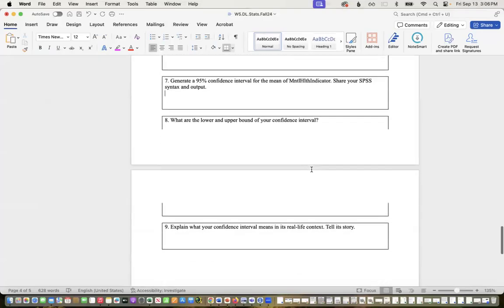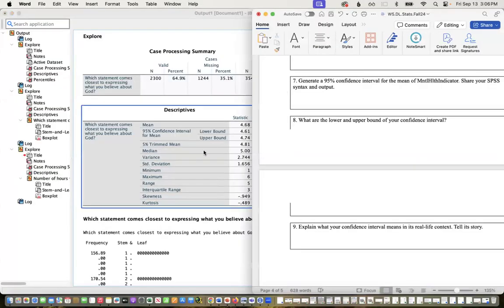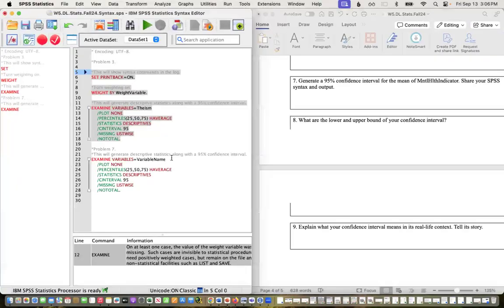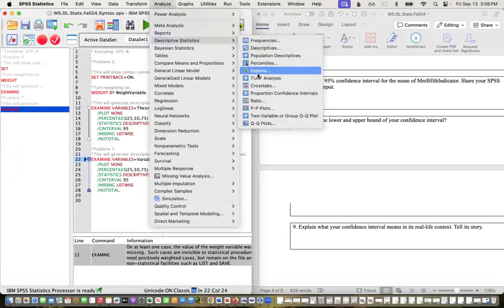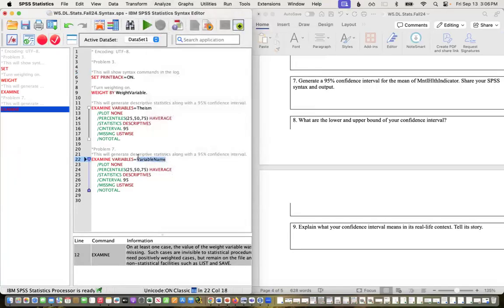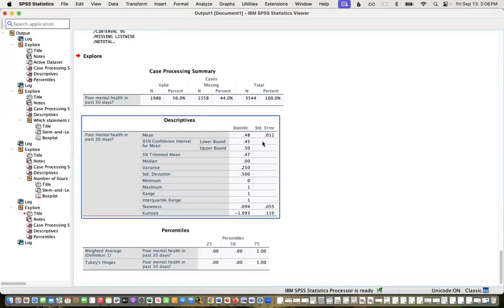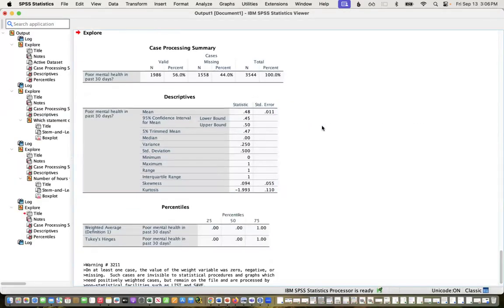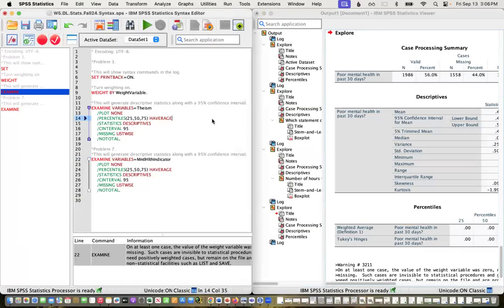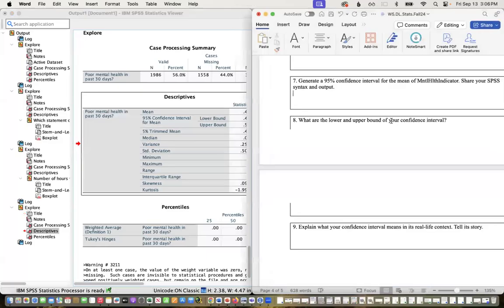Okay, next, generate a 95% confidence interval for the mean of the mental health indicator. I'm just going to use the syntax, but again, you can go to analyze, descriptives, explore, and put yours in if you'd prefer. Make sure you're using the indicator one on this. I need to put in my syntax and my output.